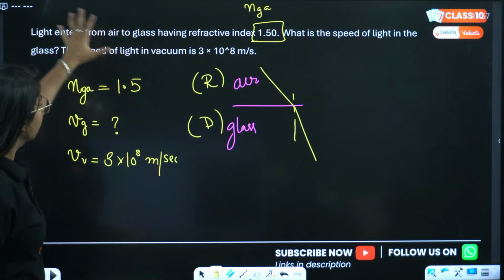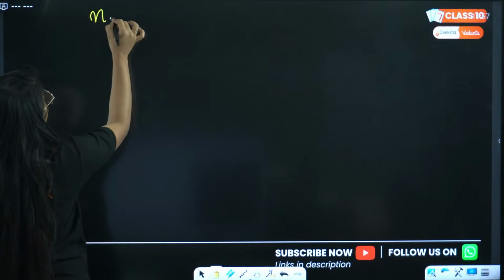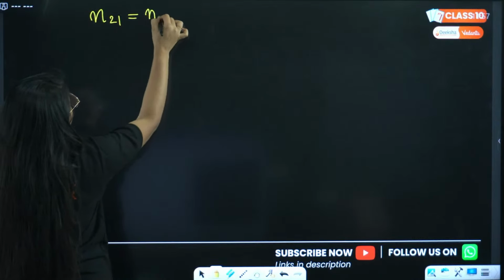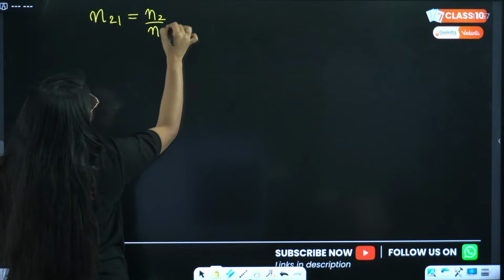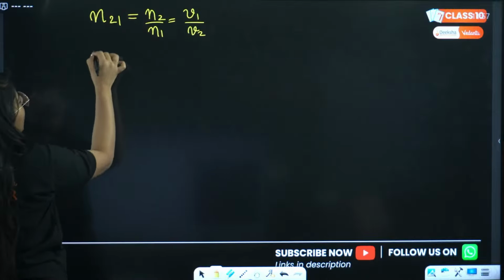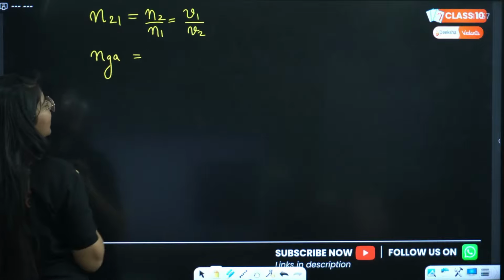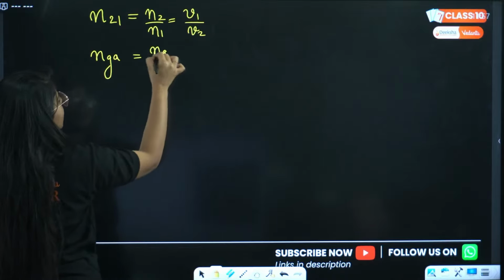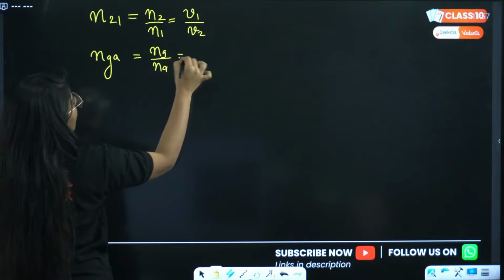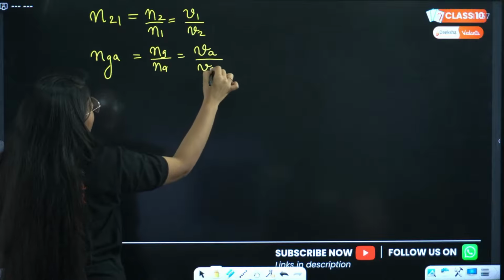Next, we have to solve this question. Let us solve this with a very basic formula, that is n21 equals n2 divided by n1 equals v1 divided by v2. Here n2 is glass and n1 is air. So we can write nGA, this will be nG divided by nA, and this will be velocity in air divided by velocity of light in glass.